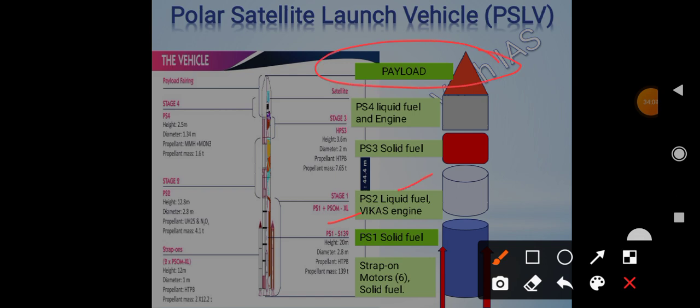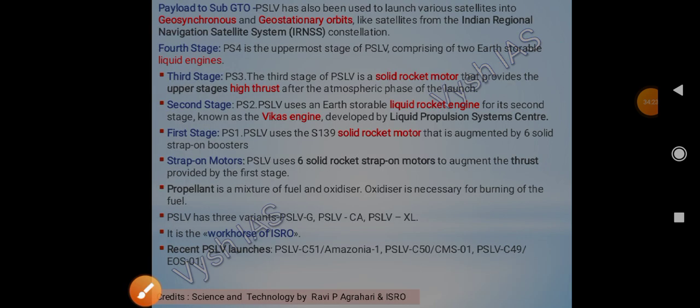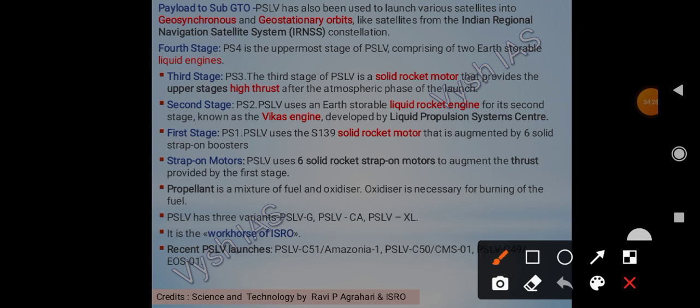And payload, as you know, will be the satellite which has to be delivered into space, which will be orbiting there. Okay, that will be the payload. We'll see here now. So first was strap-on motors. So 6 solid rocket strap-on motors to augment the thrust provided by the first stage. Then the first stage of the PSLV uses the S139 solid rocket motor, that is augmented by 6 strap-on motors.